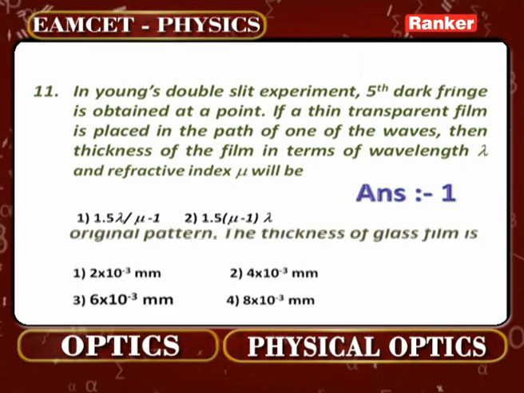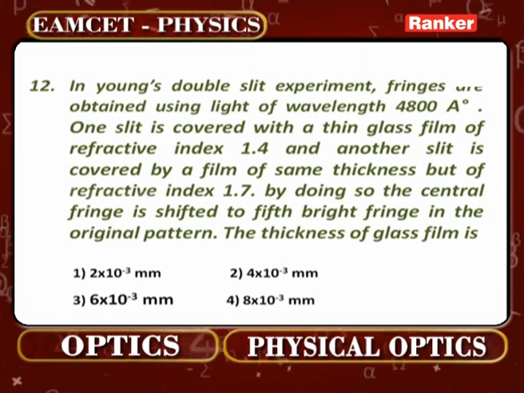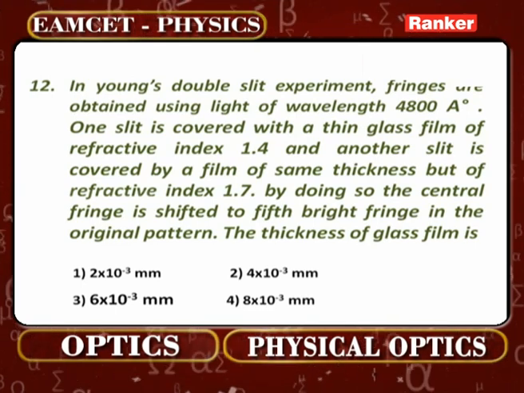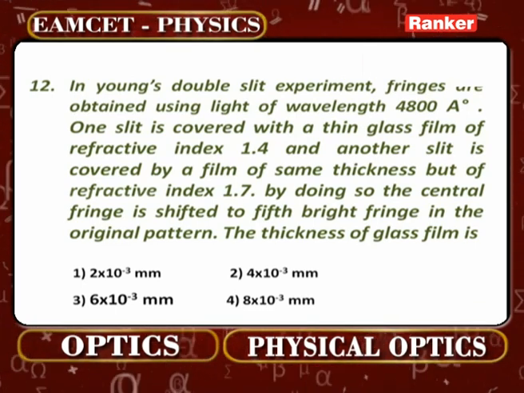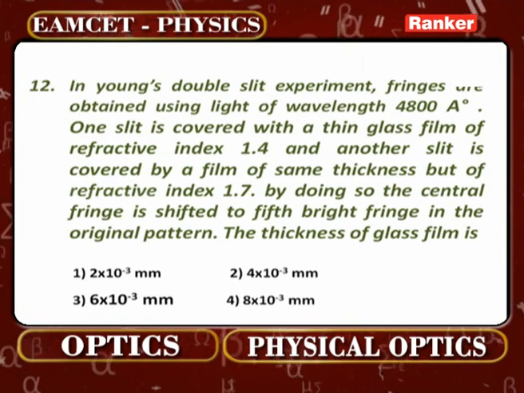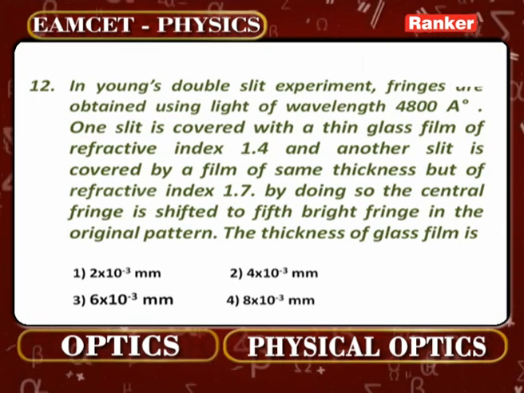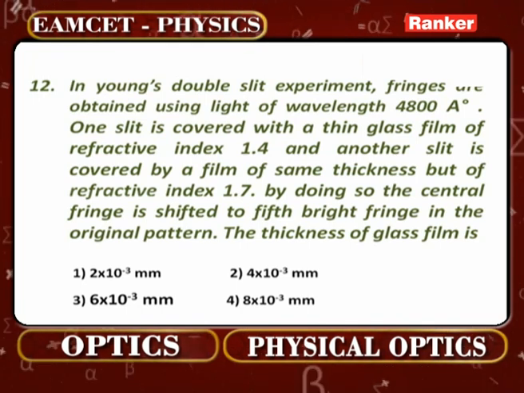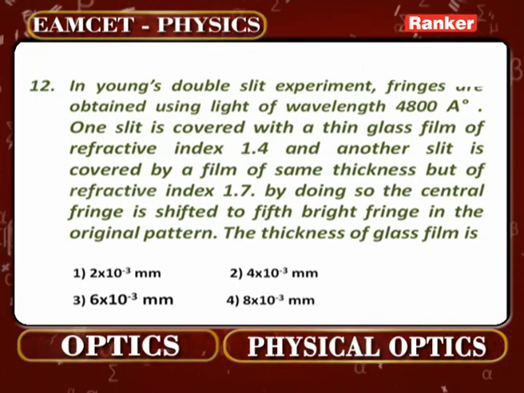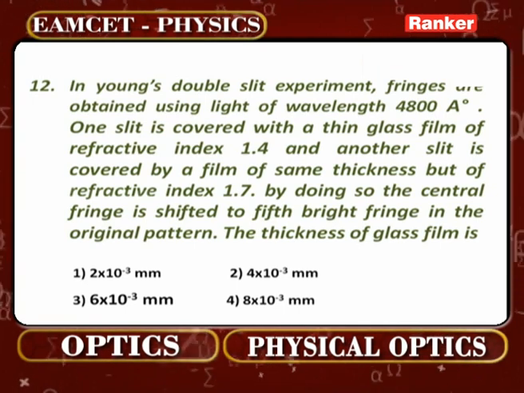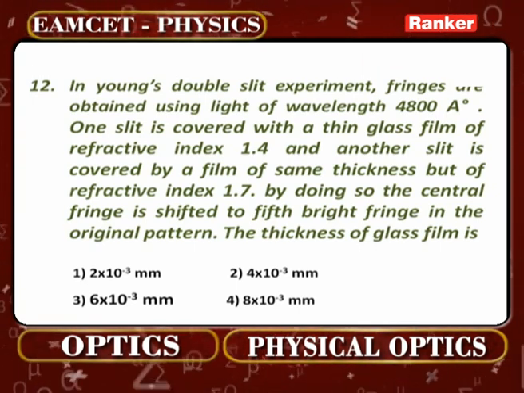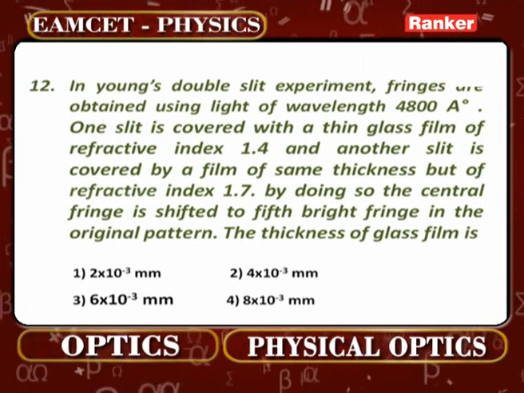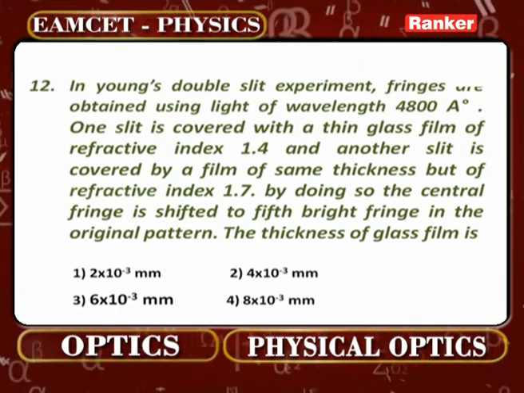Look at the next problem, that is problem number 12. In Young's double slit experiment, fringes are obtained using light of wavelength 4800 angstroms. One slit is covered with a thin glass film of refractive index 1.4 and another slit is covered by a film of same thickness but of refractive index 1.7. By doing so, the central fringe is shifted to the fifth bright fringe in the original pattern. The thickness of glass film is how much?